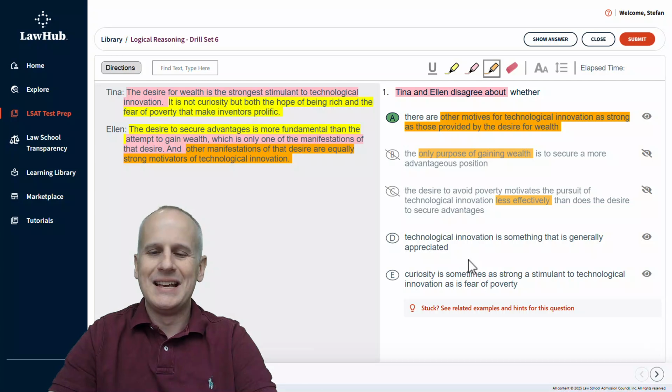Then choice D, technological innovation is something that is generally appreciated. Well, we don't actually talk about the appreciation of technological innovation in either of the speaker statements, so we should be able to eliminate D almost immediately.